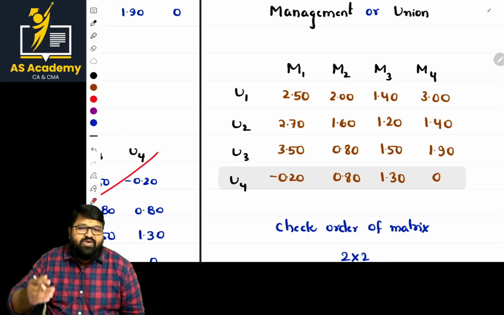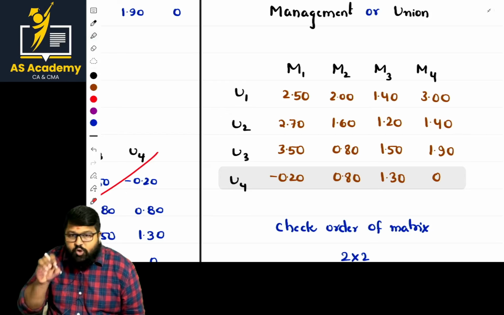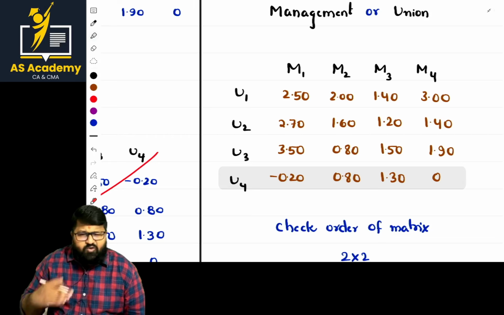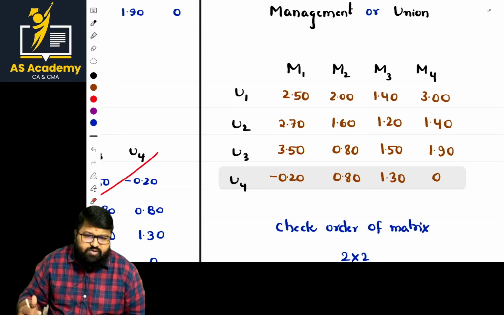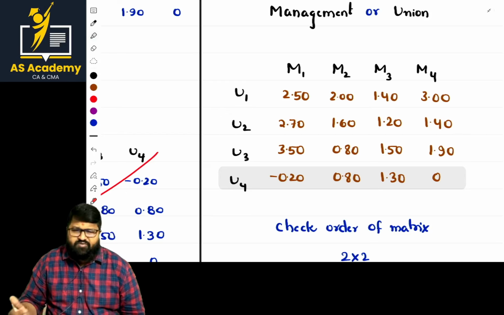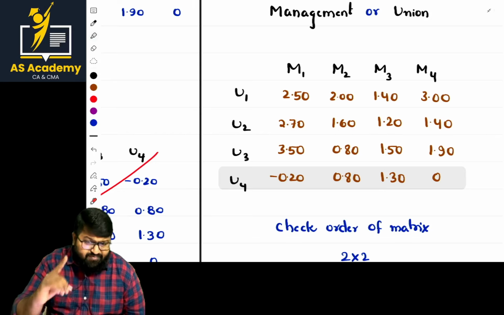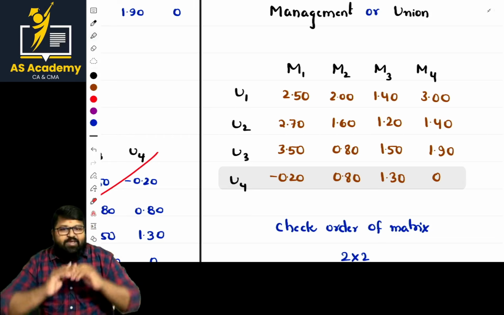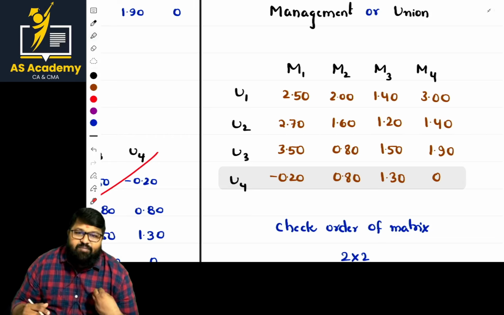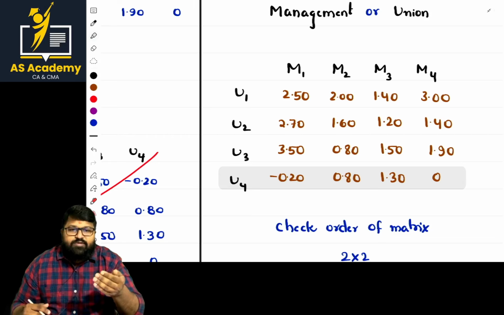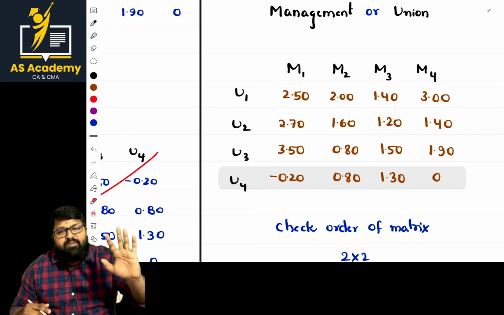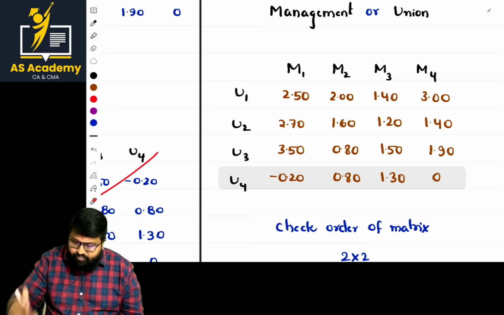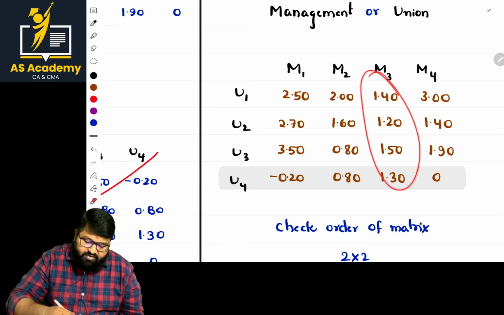We should somehow reach the 2 by 2 order. Now we have eliminated one part. Now let us check with the columns. If possible, you can also check with the rows, but if that is done, then go with the columns, your wish. In the case of columns, management wants to eliminate the highest one. Because for management, what is the main target? They don't want to pay more. So they will try to reduce the highest pay, the highest pay column. Eliminate that. So for example, if you take this with this, what is highest?